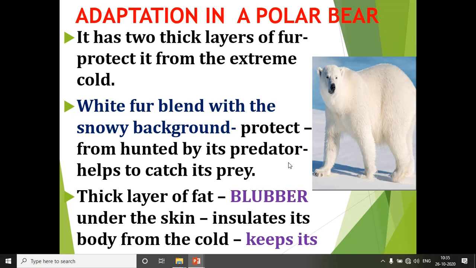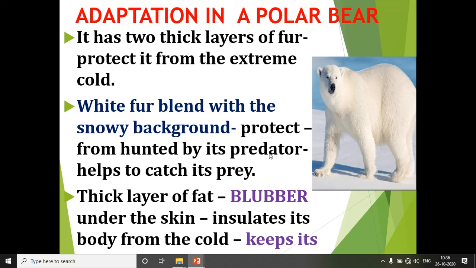So here the white fur of the polar bear mixes with the snowy background, which protects it from being hunted by its predator. Predator means the animal which tries to kill the prey. Prey means the animal which is caught by the predator for its food.